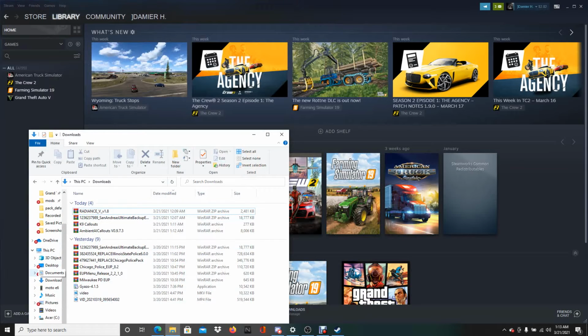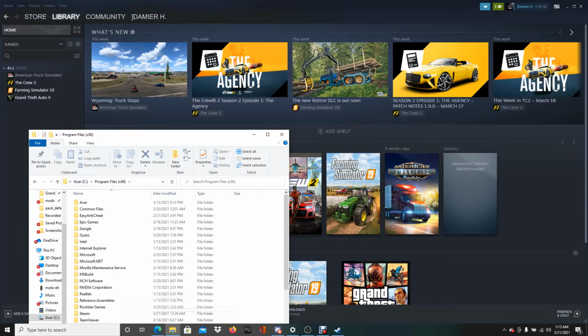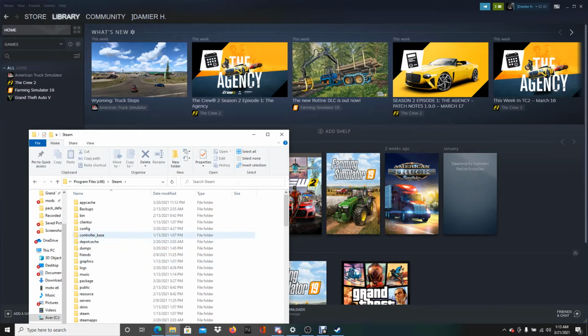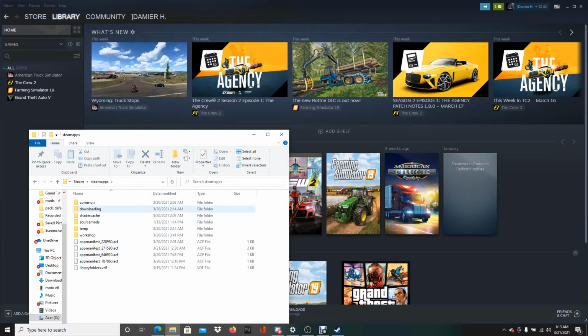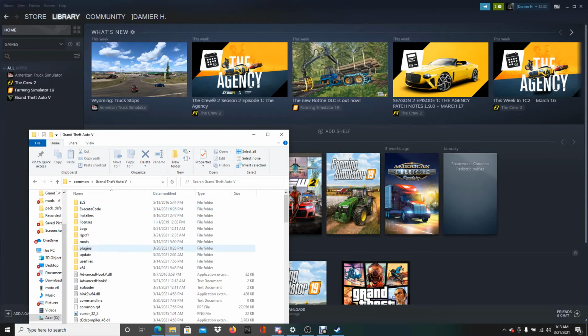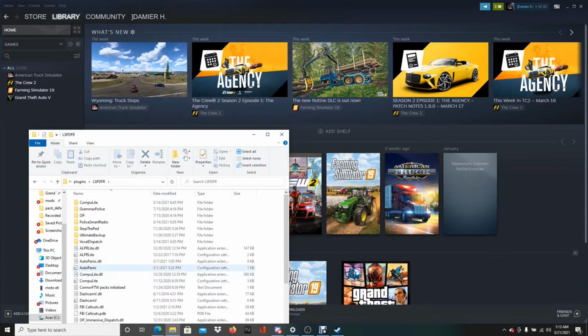Or you could do this: go to your drive, whatever your thing is, scroll down till you see Steam. Then go down to Steam apps, go to Common, go to GTA 5, and here it is. Now open up your plugins folder, your lspdfr folder, and here's all your plugins and callouts.